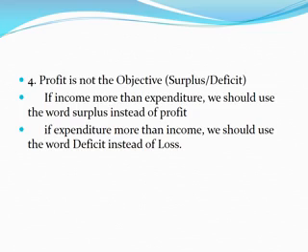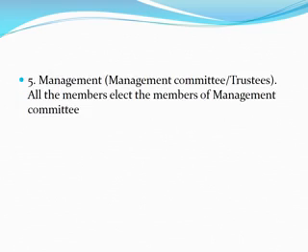The word loss should not come, because profit and loss, if you are using that, will be meant for the profit making organization. But here the words profit and loss we are not supposed to use. Instead we have to use the words surplus or deficit. Understand? Next, the fifth characteristic of a not-for-profit organization is management.